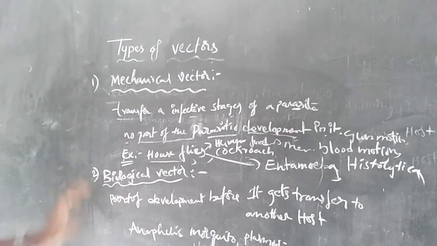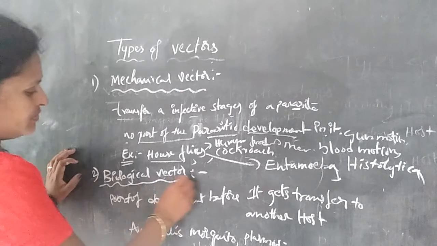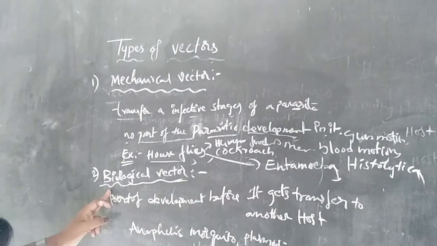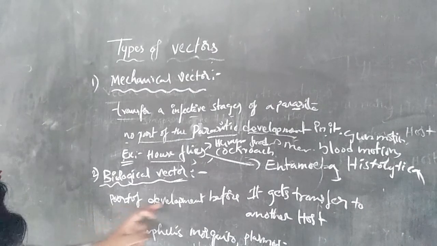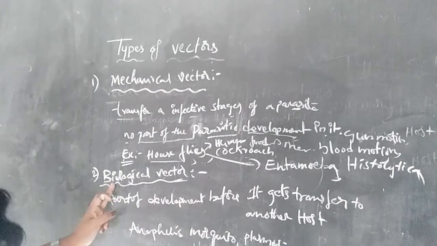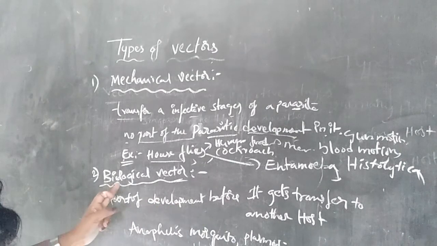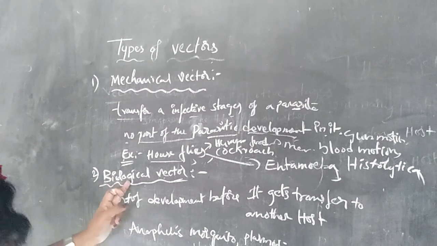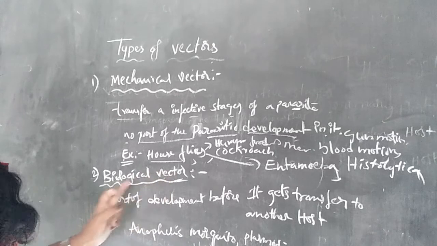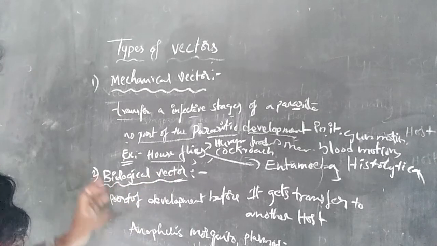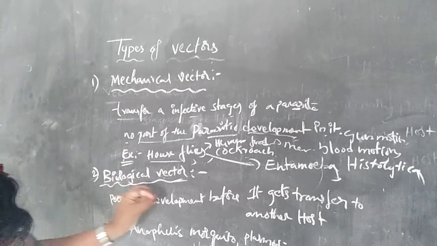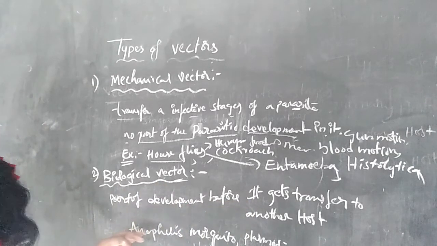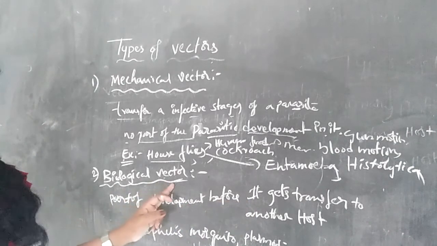And the next one is the biological vector. So what is a biological vector? Bios means life, and logos is the study. So some life is also present in the biological vector.